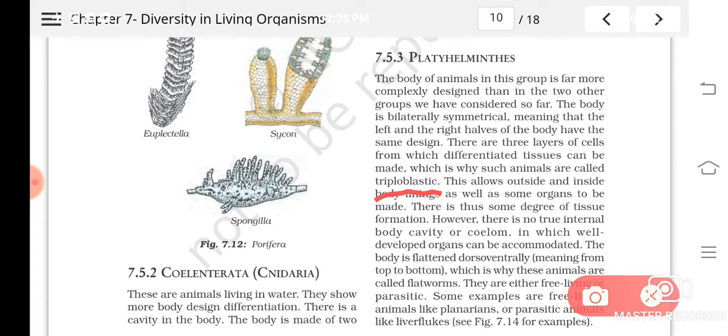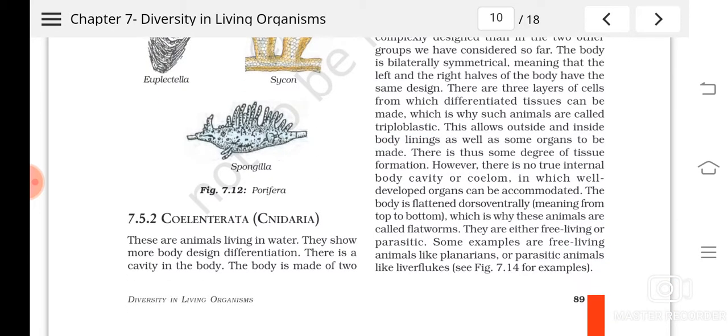In higher organisms, from Platyhelminthes onwards, you can see the triploblastic condition, which means three layers will be formed: ectoderm, endoderm and mesoderm. Understood? Organisms where three germinal layers are there are known as triploblastic.